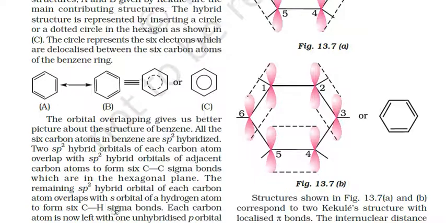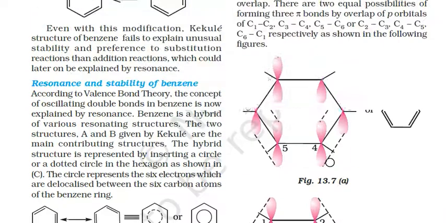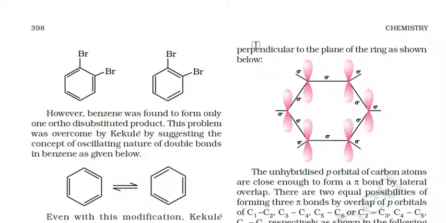Each carbon atom is now left with one unhybridized p orbital, perpendicular to the plane of the ring as shown below. So here we can see 6 sigma bonds between carbon-carbon atoms and 6 sigma bonds between carbon-hydrogen.